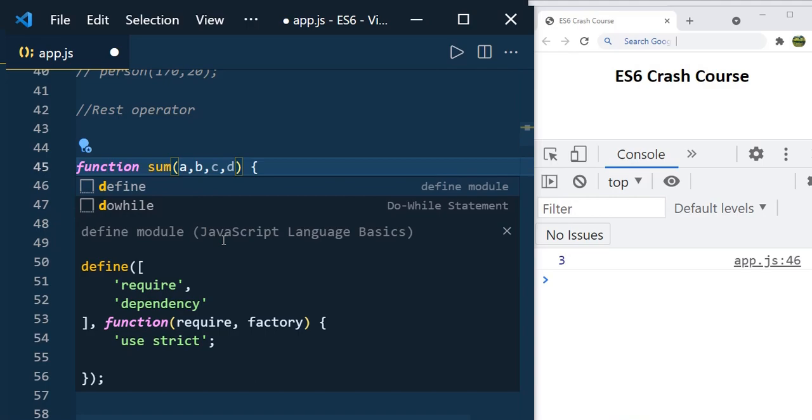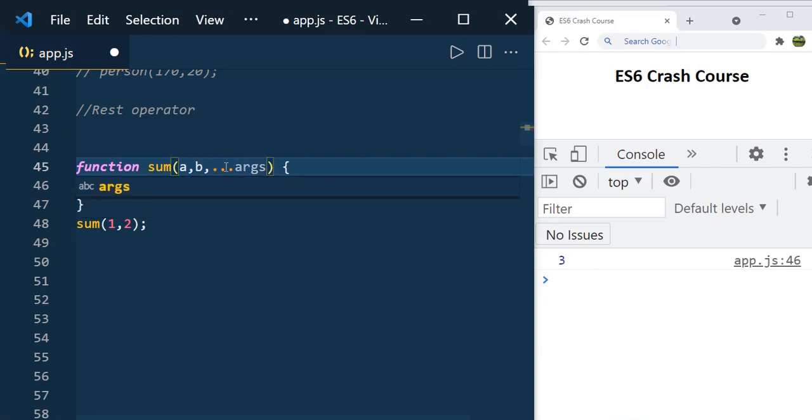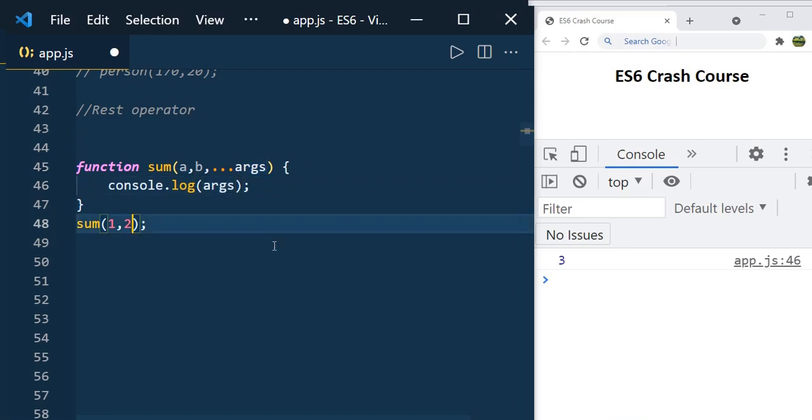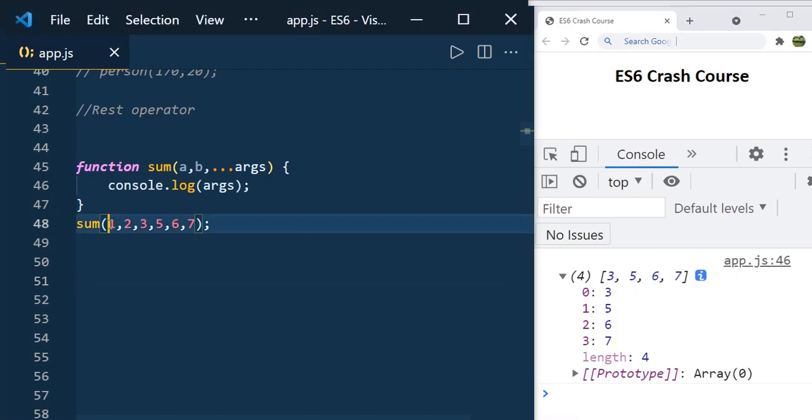But if you don't know how many arguments you are going to pass, it may be 10 or 20 like that, in that case you can use the REST operator. You can just use the 3 dots, and you can give any name. I am giving here args, but you can give any name. So let's say 1, 2 we are passing, and 1, 2 will be assigned to A, B, and 3, 5, 6, 7. Now if you print it, you can see 3, 5, 6, 7. And as I told, 1, 2 will be assigned to A, B because we already have A, B parameters here. And 3, 4, 5, 6, 7. So args gives the array.